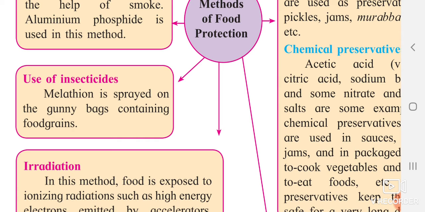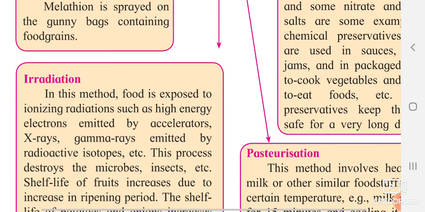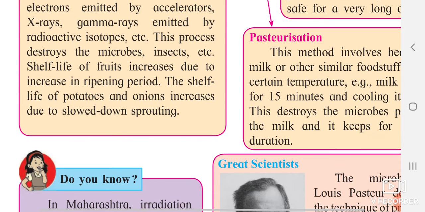The next part is irradiation. What is happening here? Food is exposed to ionizing radiation emitted by X-rays, gamma rays and radioactive isotopes. Actually this process requires a lot of scientific work and observation, it is not to be done by you or me. Specified people who are trained in this can do this. So this process helps to destroy the microbes.